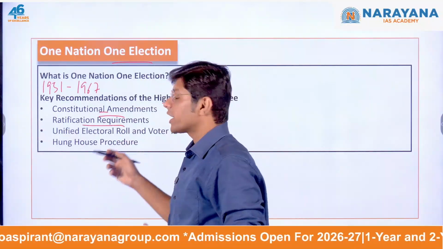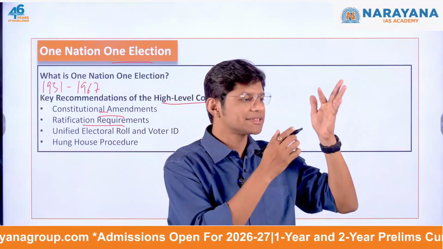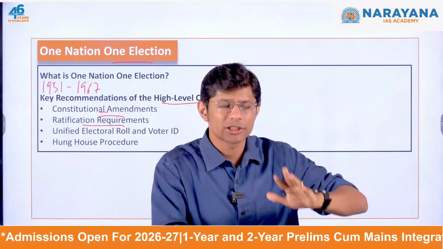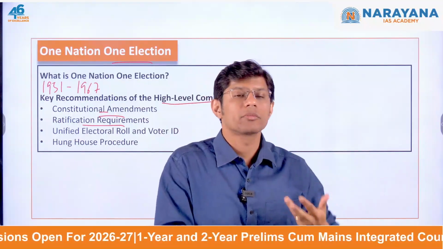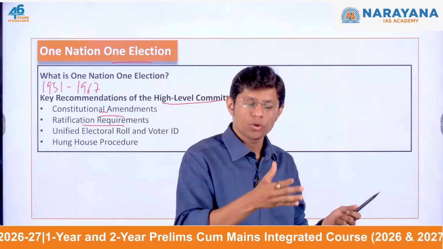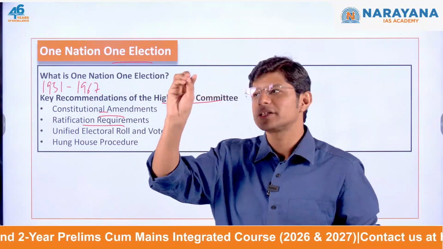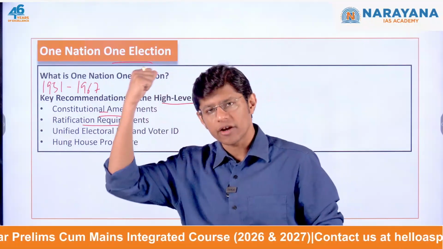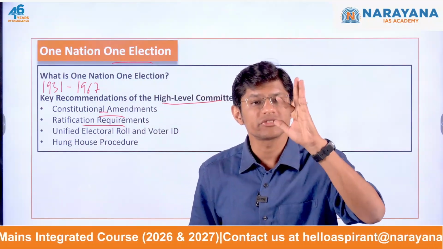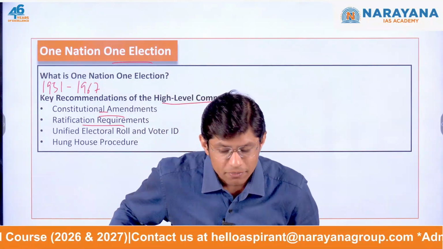What about the ratification requirement? See, the first phase, where you need to get the Lok Sabha and the state assembly elections in sync, does not require the approval of the states. But in the second phase, when you plan to align the local body elections, you need the approval of 50% of the states. So of all the states we have in our country, ratification by 50% of states is required. Why? Because this is actually affecting the federal power.